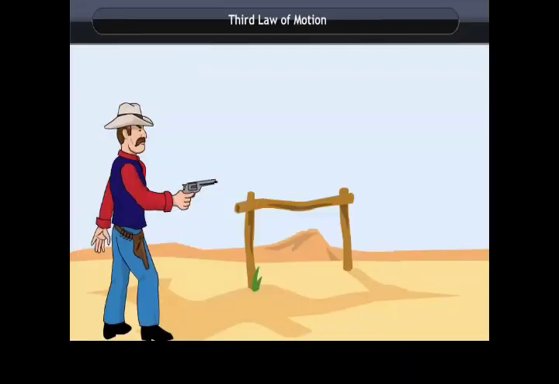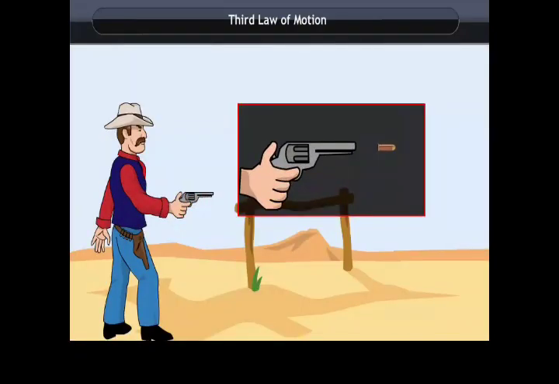When a gun is fired, it exerts a forward force on the bullet. The bullet exerts an equal and opposite reaction force on the gun. This results in the recoil of the gun. Since the gun has a much greater mass than the bullet, the acceleration of the gun is much less than the acceleration of the bullet.